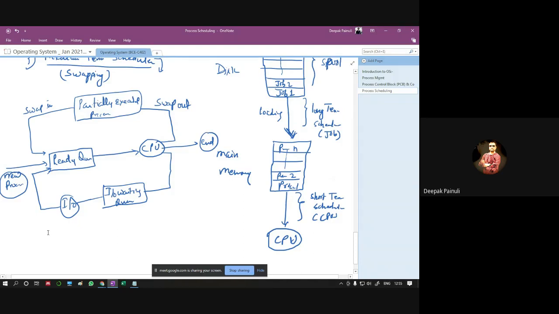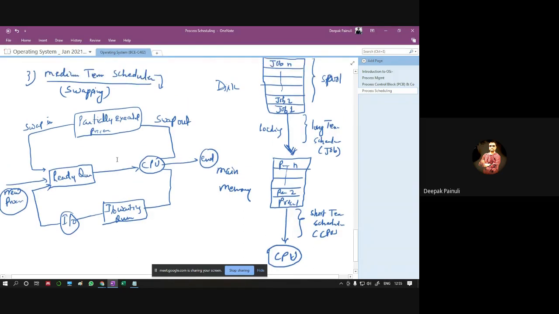So in those two cases, there may be the chance that we are using the medium-term scheduler. This is the job of the medium-term scheduler, that any process running in the system could be swapped out because of an interrupt. First, the upper one is the case of interrupt, and it is swapped out of the CPU and rescheduled to the ready queue for next handling.